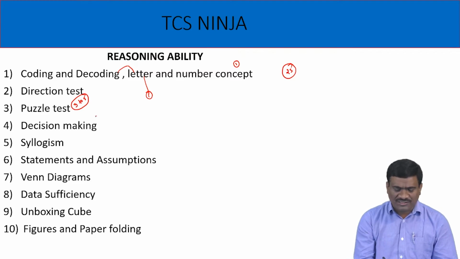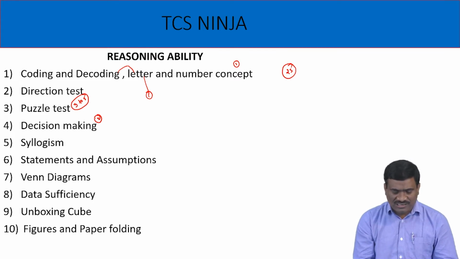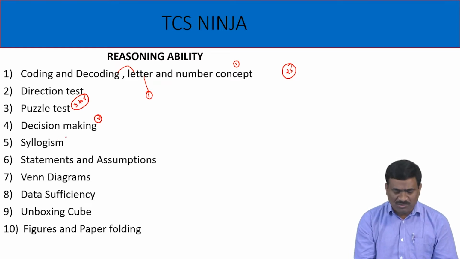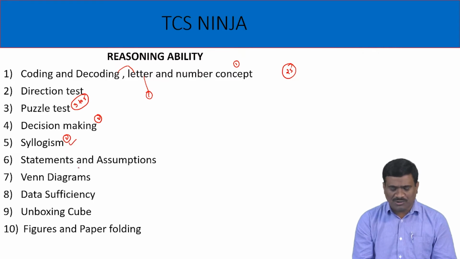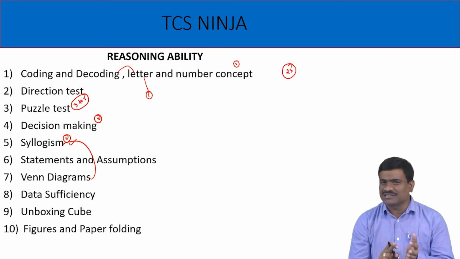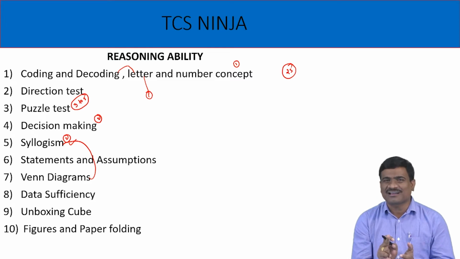A fourth one, decision making, 2 marks minimum, simple topic. Next, logical deductions or syllogism, minimum 2 marks only, logical topic. Also important is logical Venn diagram. The chapter name is logic. Subtopics: number 1, logical Venn diagrams, number 2, logical deductions, number 3, logical connectives.